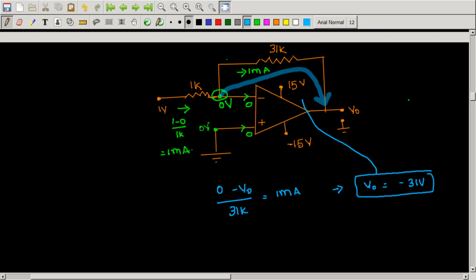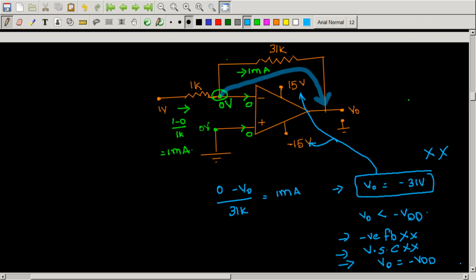Is minus 31 volts in between plus 15 and minus 15? No, right? This is indeed less than minus VDD, or in magnitude greater than VDD. Now what is the implication of this? The assumption that the op amp is in negative feedback is wrong. So you can't apply the virtual short concept, but the only thing you can do is restrict your output voltage to be minus VDD, that is simply equal to minus 15 volts.